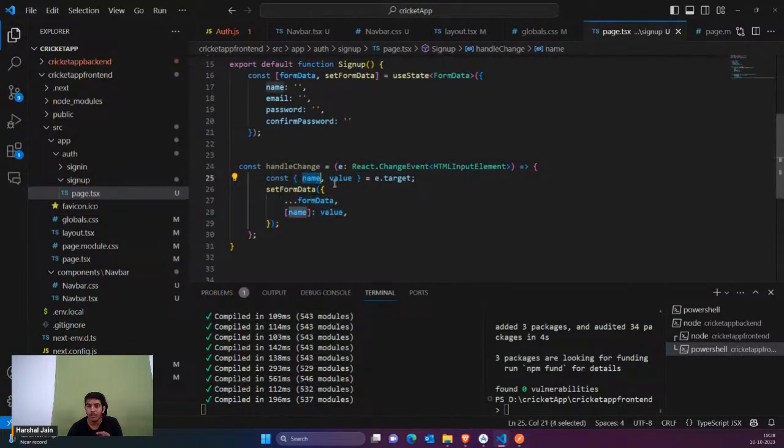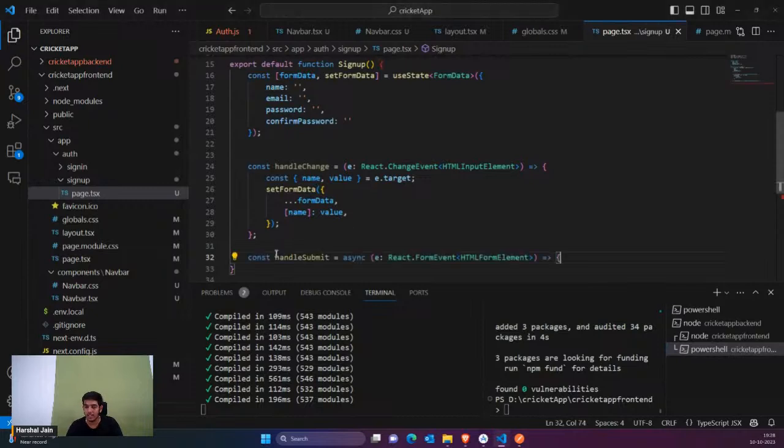Similarly, whatever is the password, I would just set that password into my form data. That's how this function works. I'll call this function again and again. Now when someone is trying to submit the data, this function would be called.